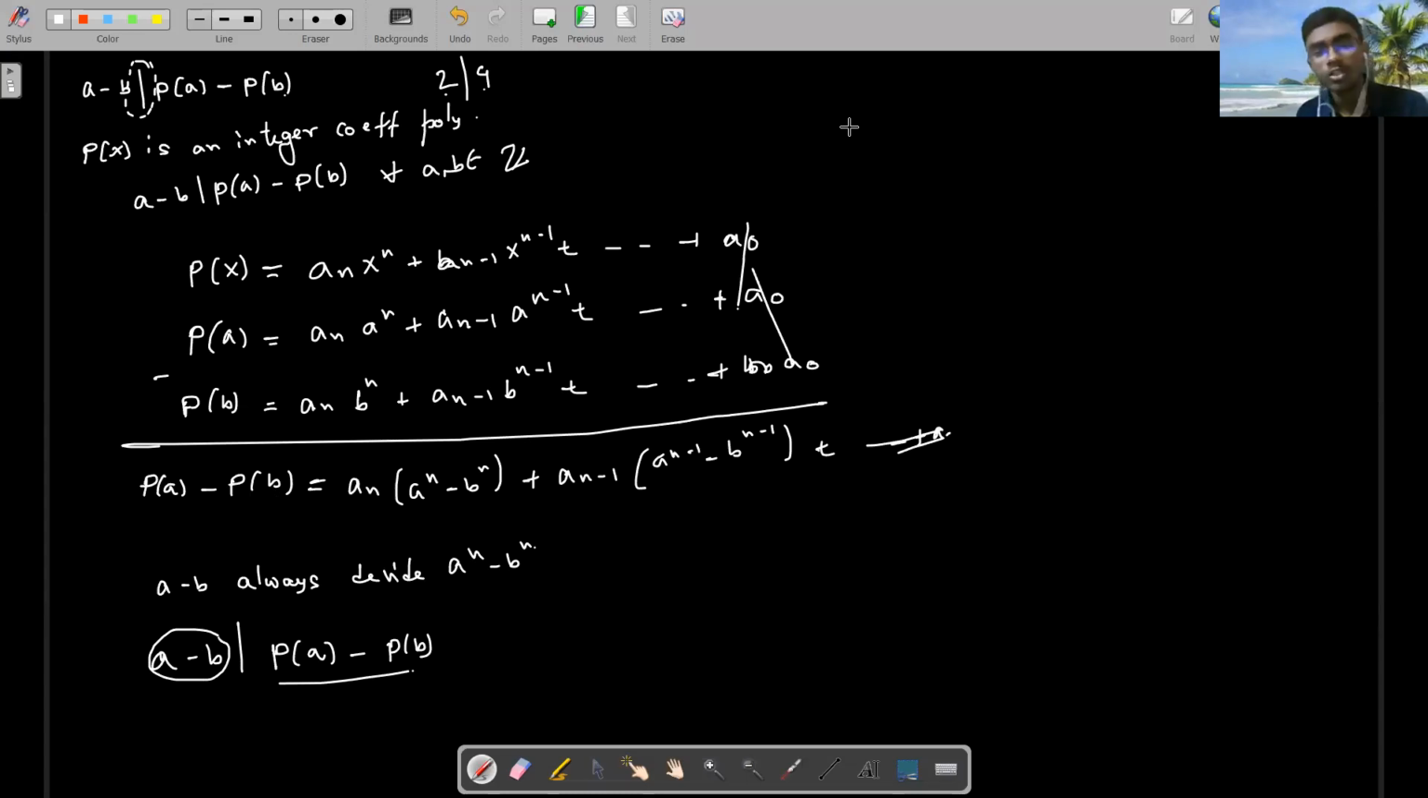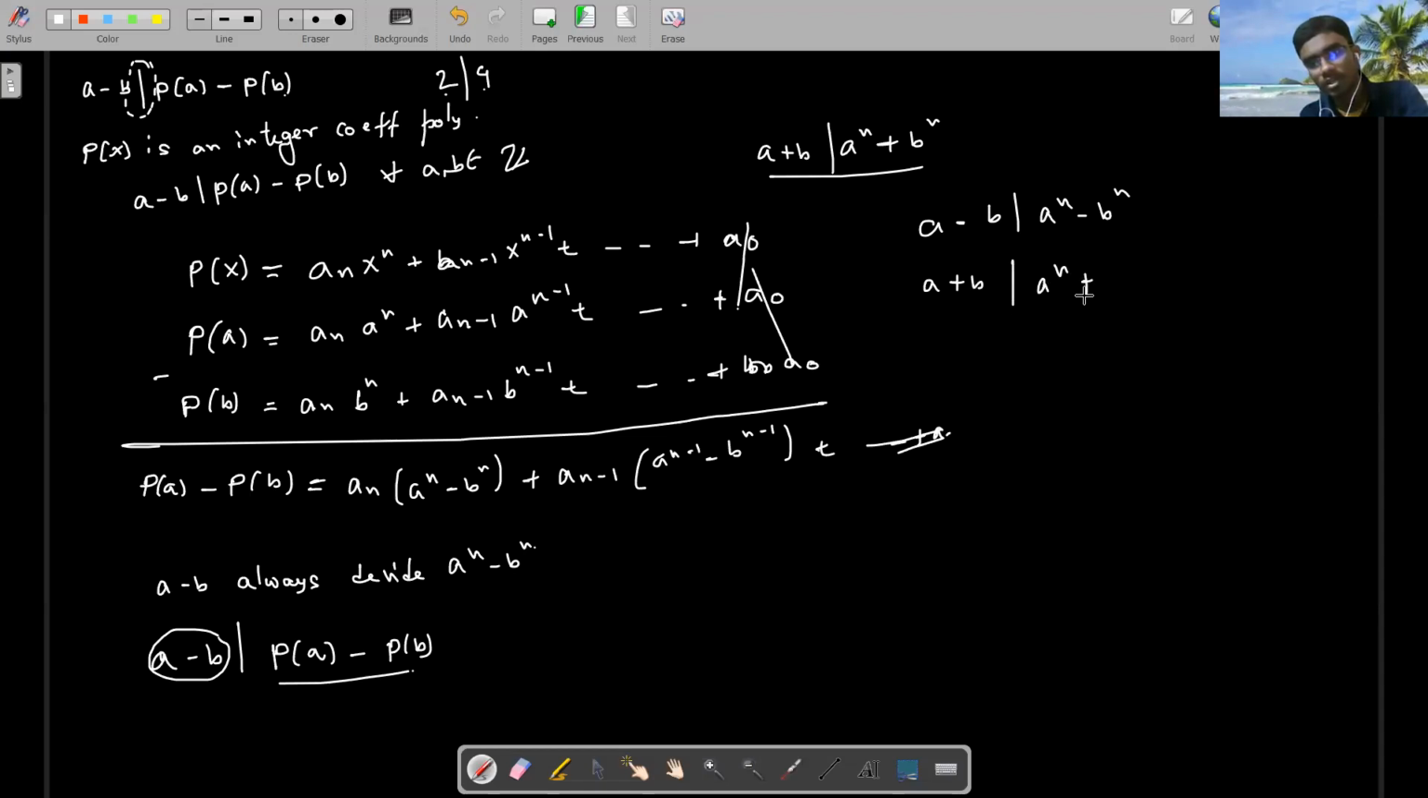For odd n this also works: a to the power n plus b to the power n is divisible by a plus b. This works for odd positive n. The reason is obvious: a minus b divides a to the power n minus b to the power n, so if you replace b by minus b, you can check that a plus b divides a to the power n plus b to the power n, because n is odd.